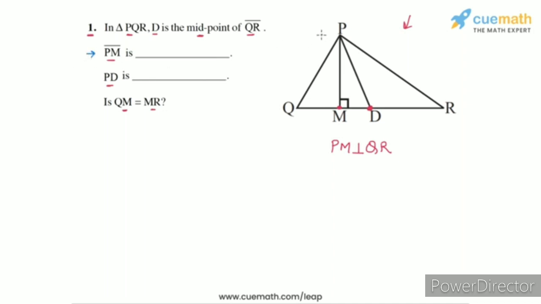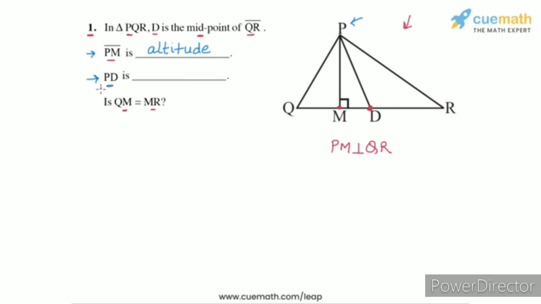Well, PM is a segment drawn from a vertex of the triangle, which is P, and which is perpendicular to the opposite side. Any such segment drawn from a vertex which is perpendicular to the opposite side is an altitude of the triangle. So PM in this case is an altitude drawn from the vertex P. Then PD is what?